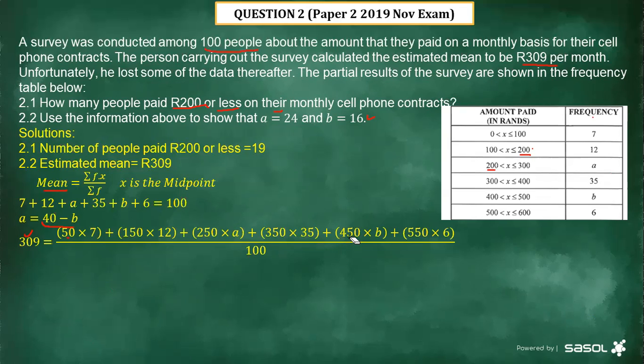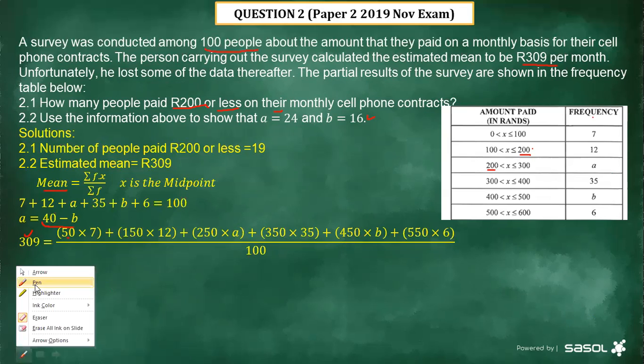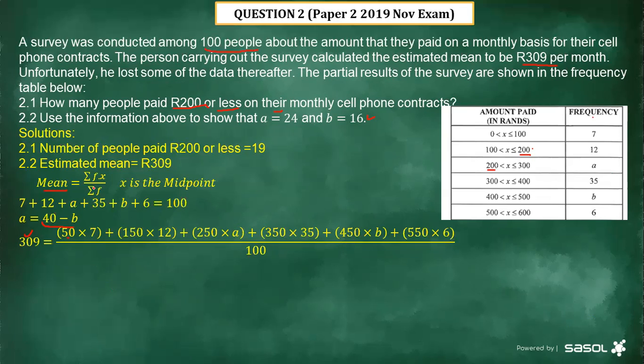Then you do the same until you reach the last step, which is 500 plus 600 divided by 2, giving us 550, multiplied by the frequency, which is 6. Divide by the sum of frequency. Remember, I indicated it's 100, the total number of people.